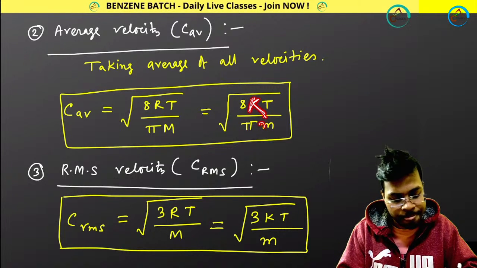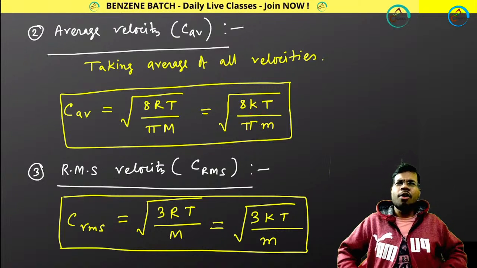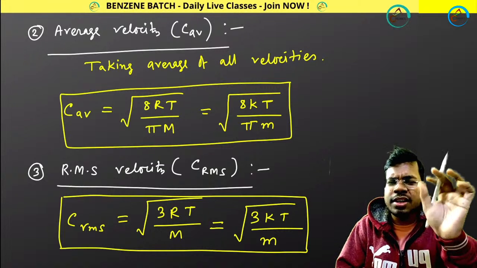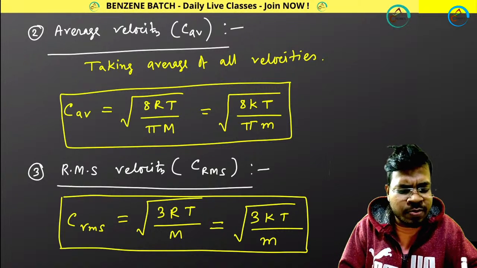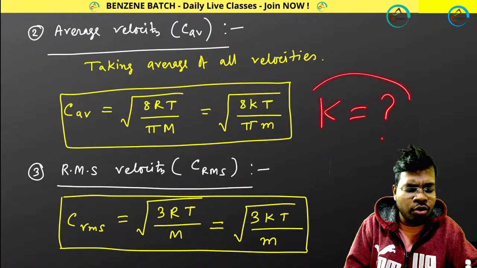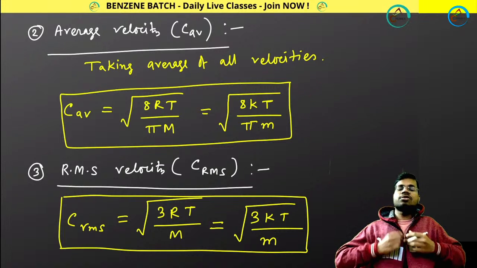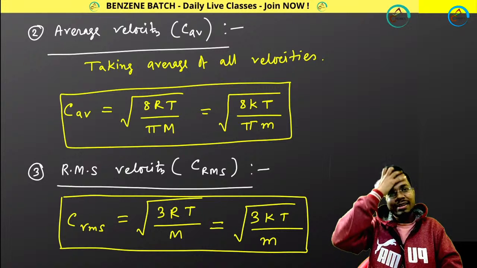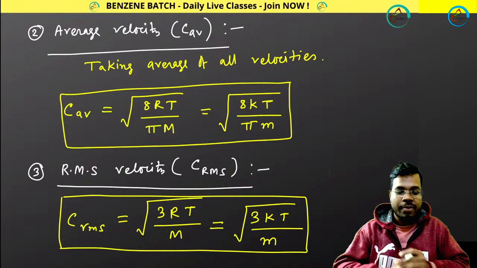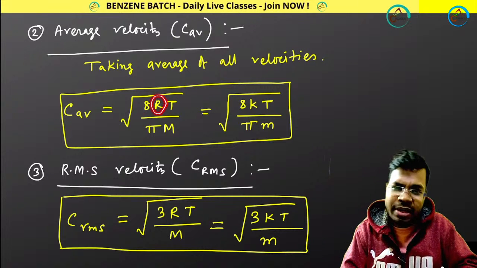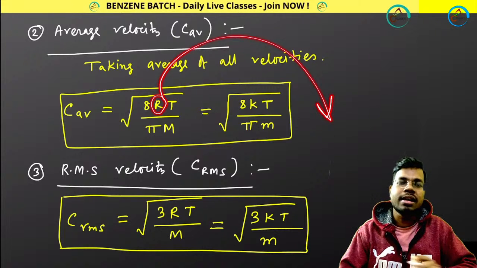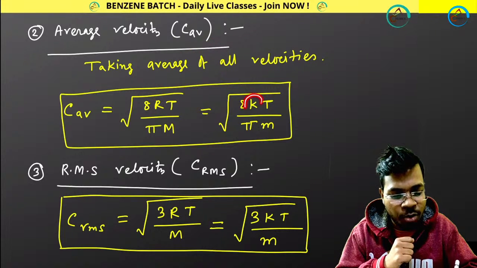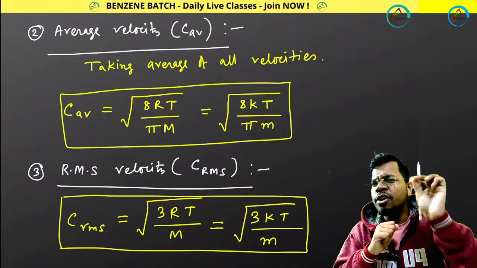Fine. Okay, so can you tell me, what is the value of Boltzmann constant? Please comment down. What is the value of Boltzmann constant? Because the value of R, I will be telling you in the last section of this video. But can you tell me what is the value of Boltzmann constant and what is its unit?